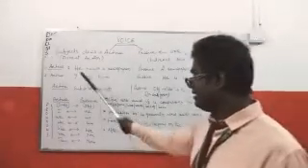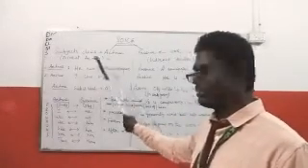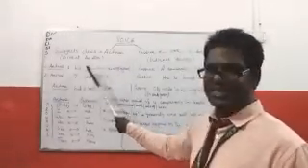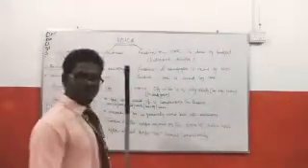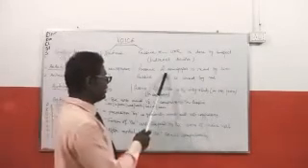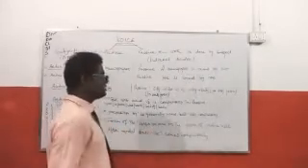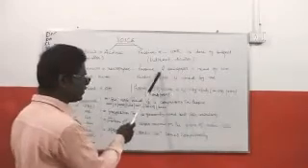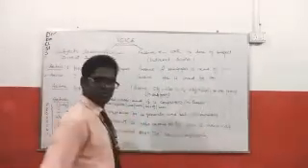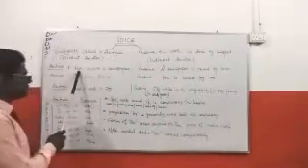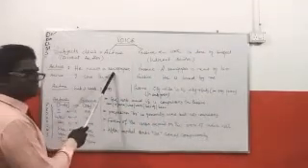But here he reads the newspaper, that means he directly does the action, and here the action is done by him. That means here the object comes first, the subject comes last. Here the subject is first, then verb, then object.